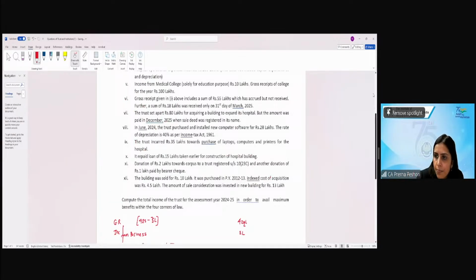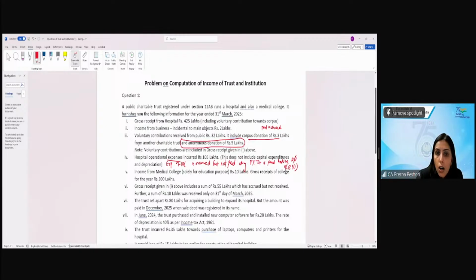Next adjustment. The income from medical college solely for educational purpose is 10 lakh. Gross receipts of college for the year are 100 lakh.